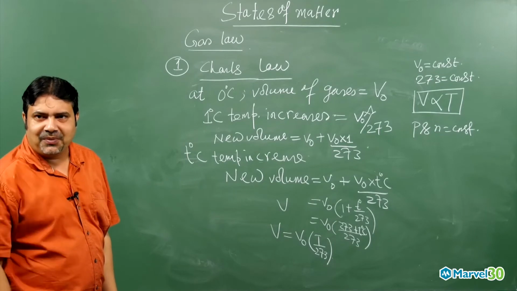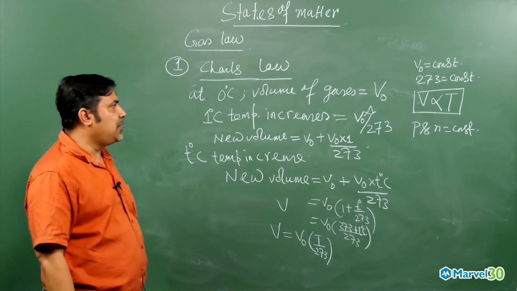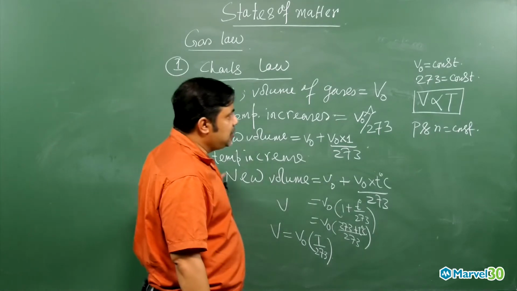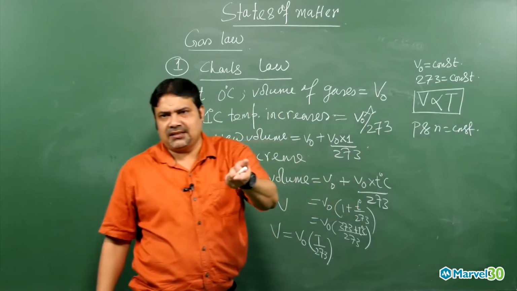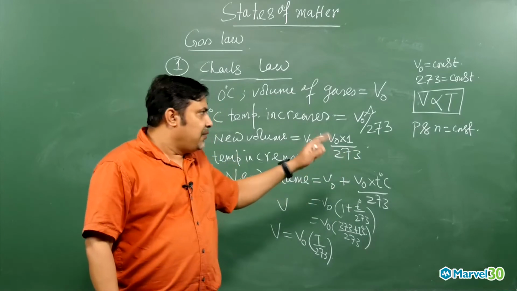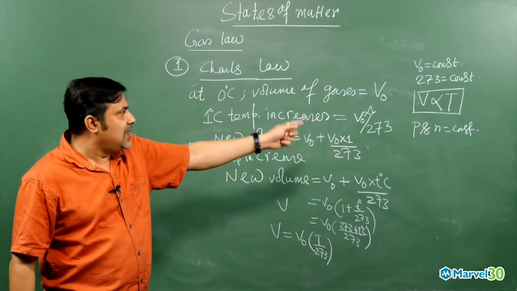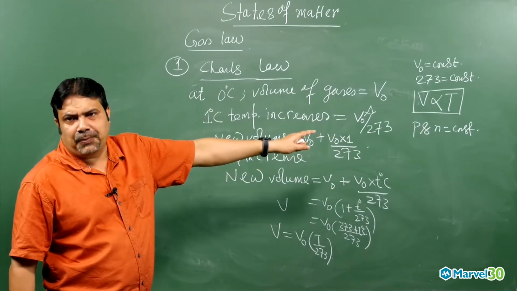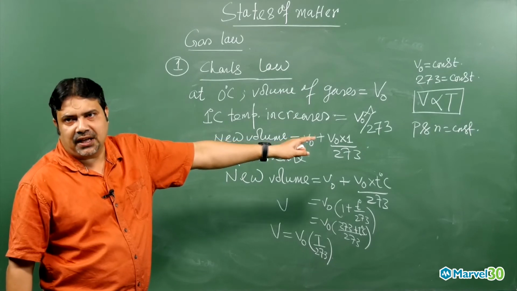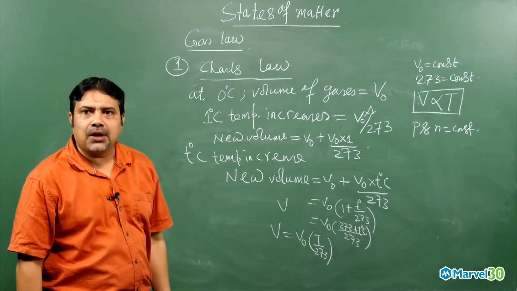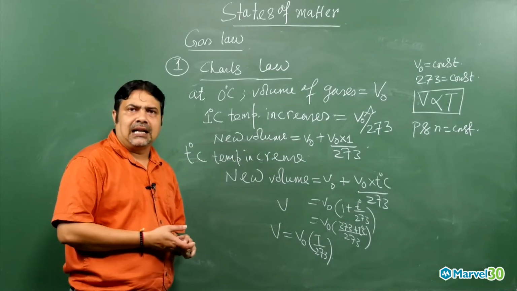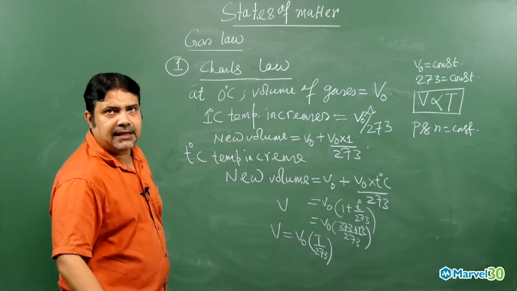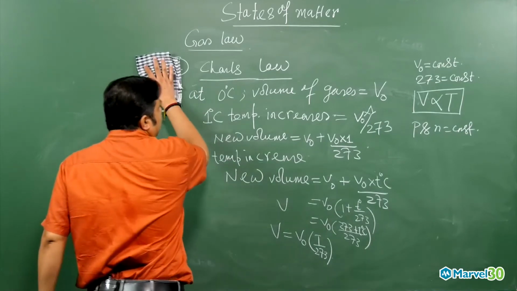You got the point, my dear student? So that is what you have to understand. Once you know the mathematical relation, you can make the explanation. At a constant pressure for a fixed amount of gas, the volume of the gas is directly proportional to temperature in Kelvin scale. This is nothing but the Charles law. Once you understand this, let us look at what we can write from the Charles law.